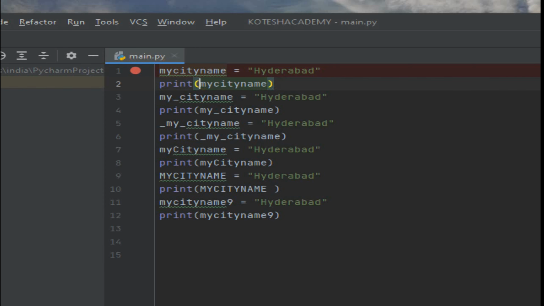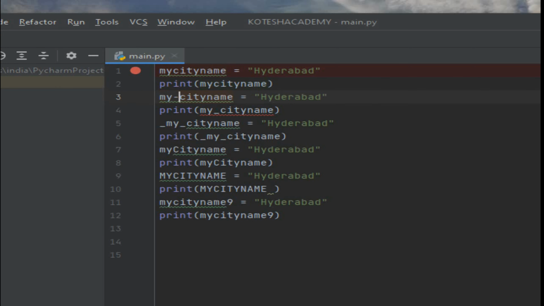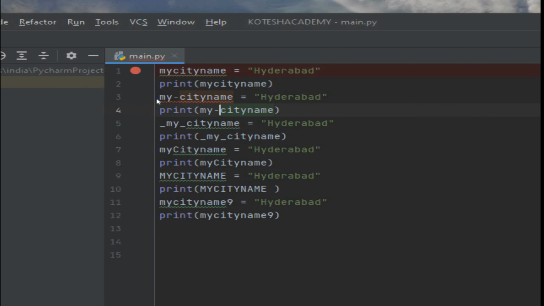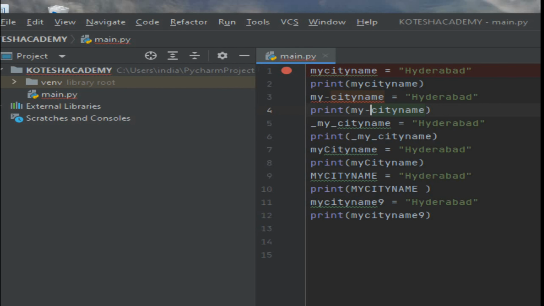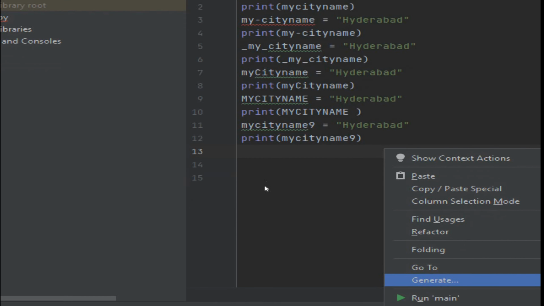And one more concept is that underscore is valid, but hyphen is not valid. Simply a small dash, like that. So my dash city name, the underscore is removed and replaced by a dash, hyphen, like that. Whenever you have this type of instruction, if you run the process, you will get an error.